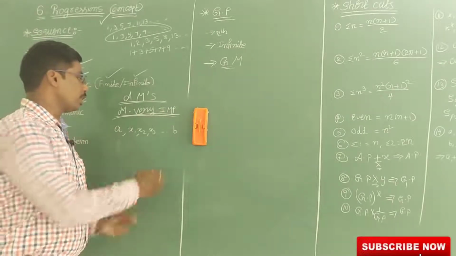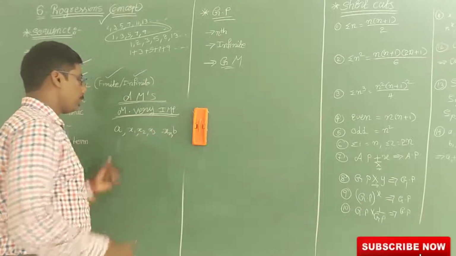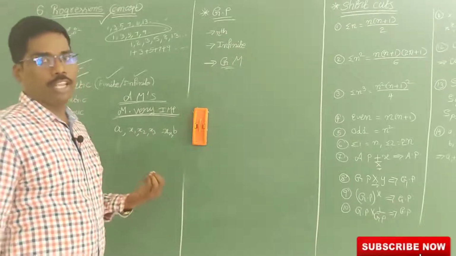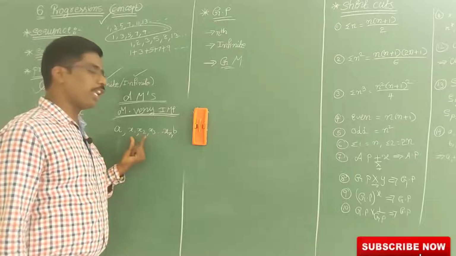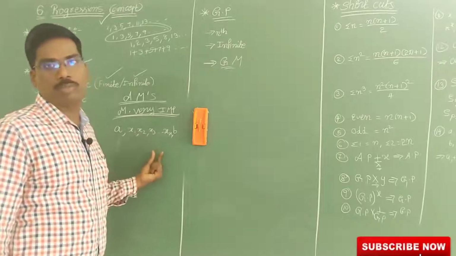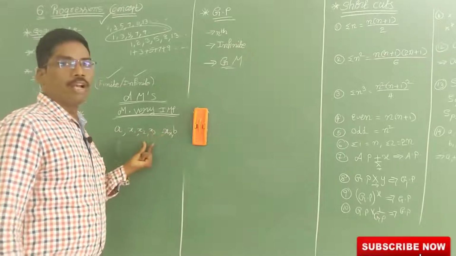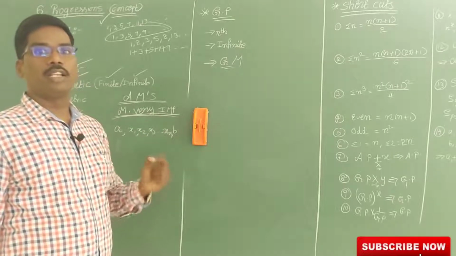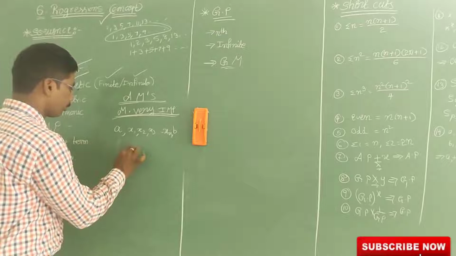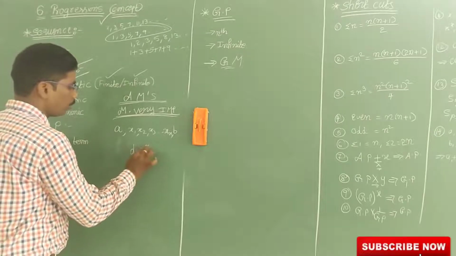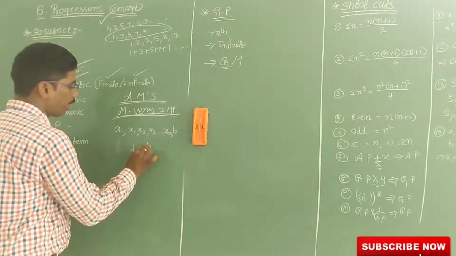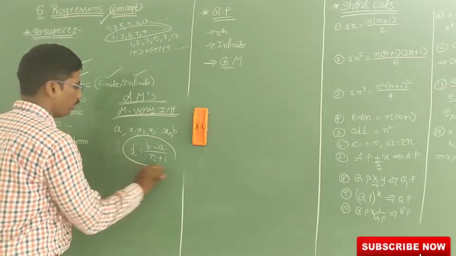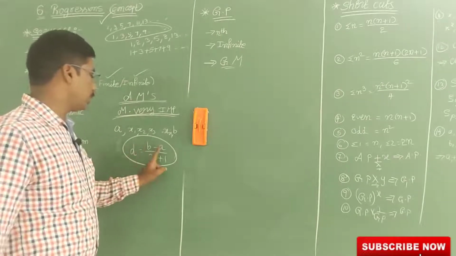Between a and b, if n arithmetic means are there, then the common difference d is equal to b minus a by n plus 1. You remember this one, very very important. So d is equal to b minus a by n plus 1.